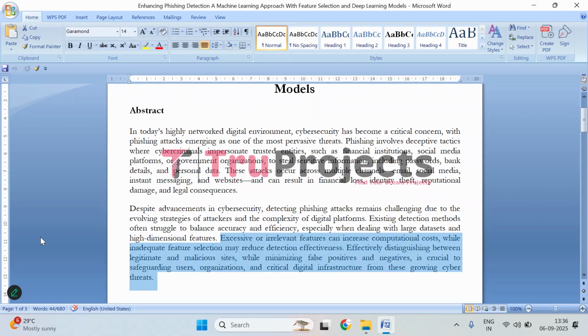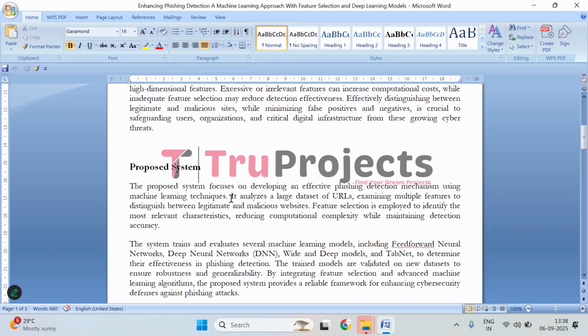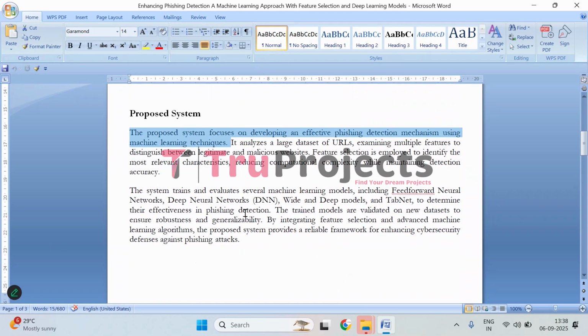Efficient and precise phishing detection is critical for safeguarding individuals, organizations, and important digital systems from increasingly sophisticated cyber threats. So this project aims to create an effective way to detect phishing websites using machine learning. It works by analyzing a large number of URLs, looking at different characteristics, that is, features of each website, to figure out if it is legitimate or malicious.